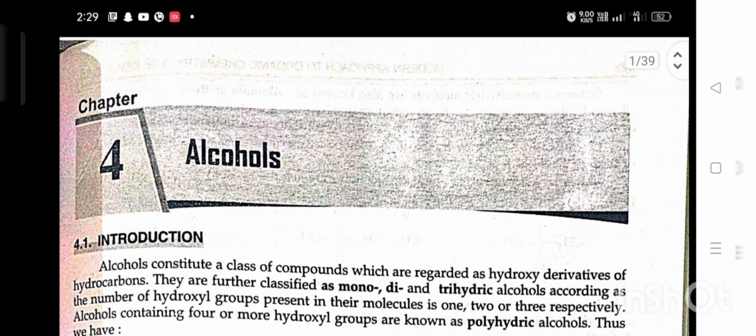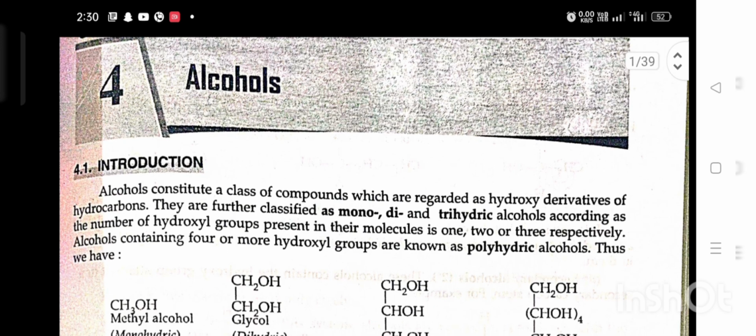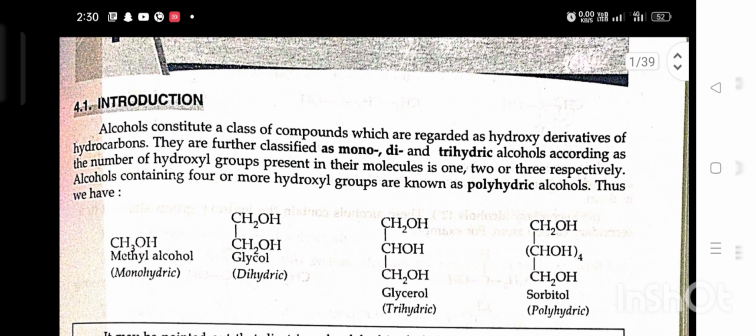Today we will discuss chapter number 4, alcohols. Introduction. Alcohols constitute a class of compounds which are regarded as hydroxy derivatives of hydrocarbons. They are further classified as mono, di and trihydric alcohols according as the number of hydroxyl groups present in their molecule is 1, 2 or 3 respectively. Alcohols containing 4 or more hydroxyl groups are known as polyhydric alcohols.